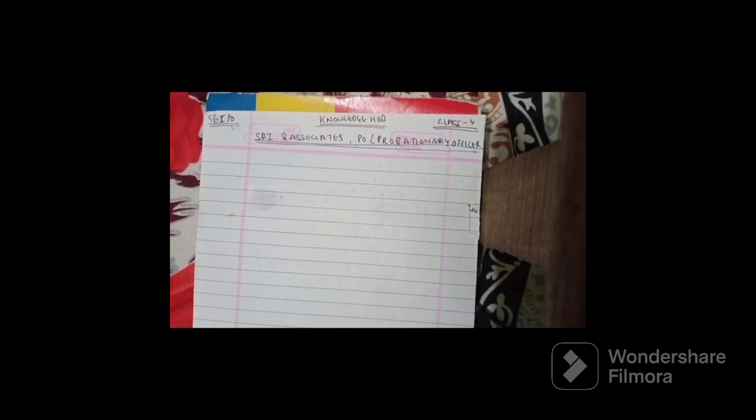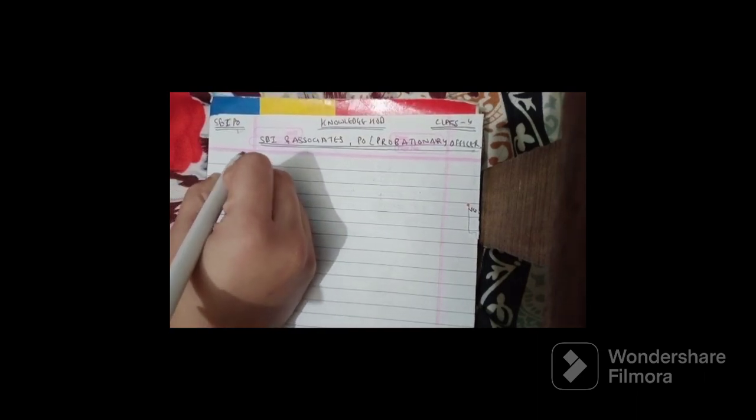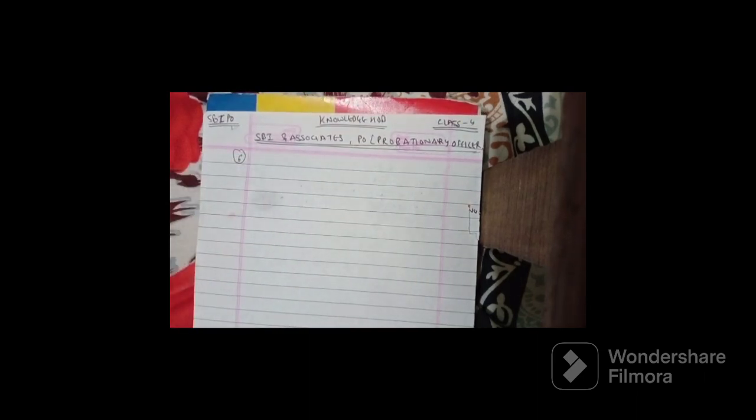Coming towards today's class, we'll continue with section 1, reasoning ability. That is the 4th class, where the 3 earlier classes we had done. Today we'll start discussing the 6th question of the session. The 5th question we had done in the last class.